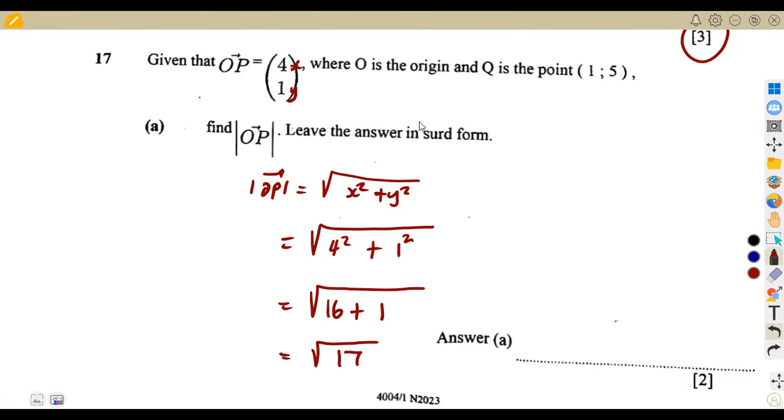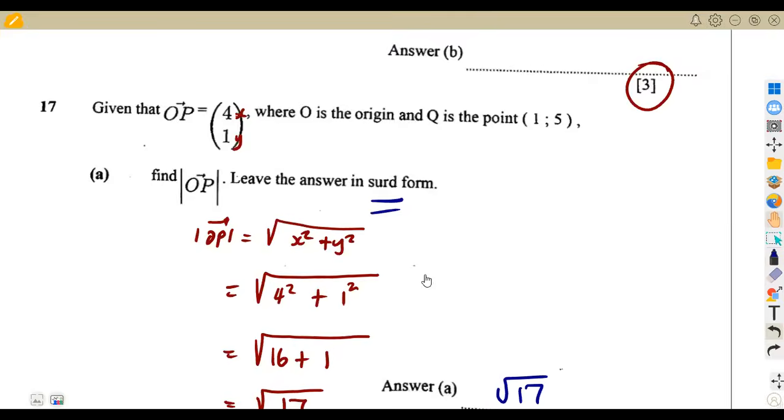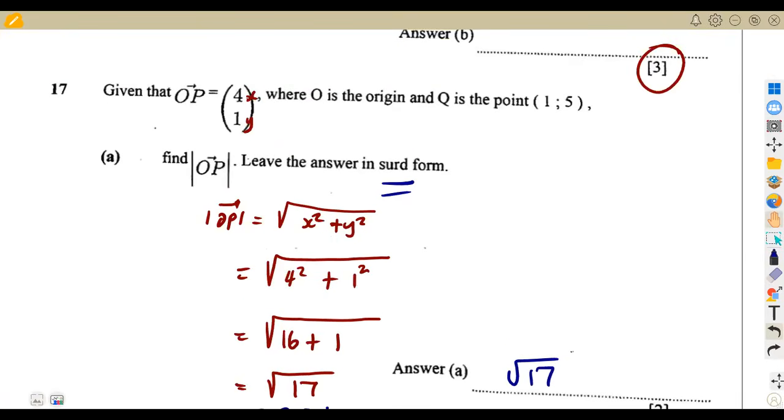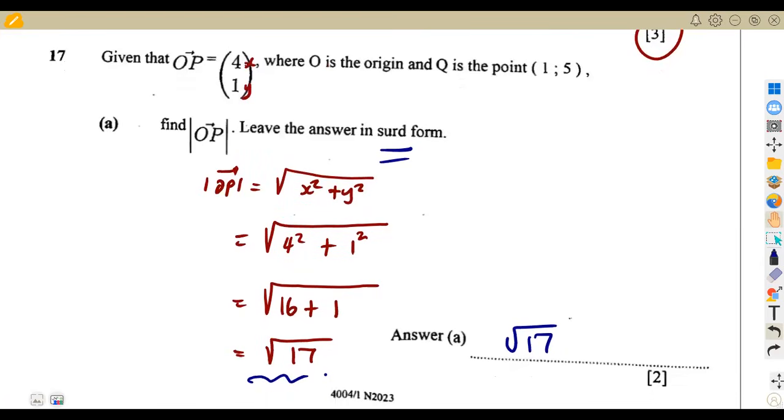That's why they are saying in surd form, meaning our answer is going to be under the square root. We can't simplify the square root of 17. Remember, this is paper 1, so you leave it in surd form. So that was the square root of 17 units in this case. All right, so that was it. 2 marks for this modulus, which is fine.